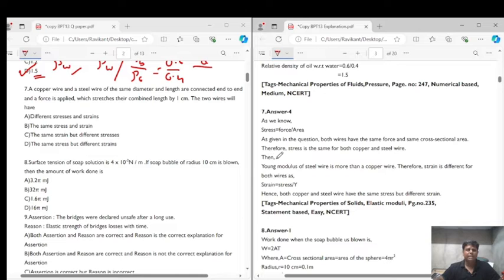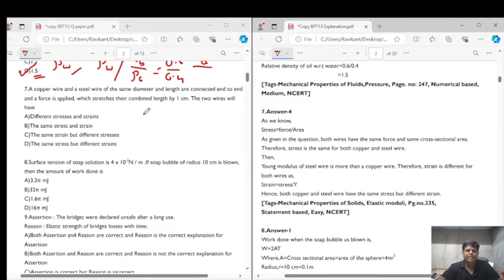Question number 7 says that a copper wire and a steel wire of the same diameter and length are connected end to end, and a force is applied which stretches their combined length by 1 centimeter. The two wires will have different stress and strain, the same stress and strain, the same strain but different stress, or the same stress but different strain.